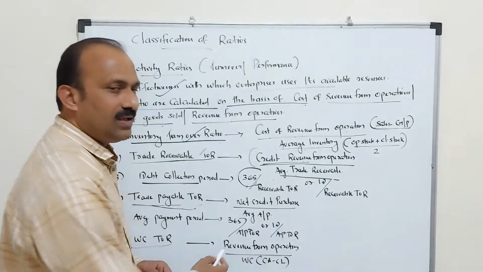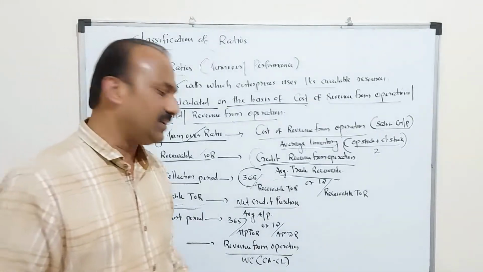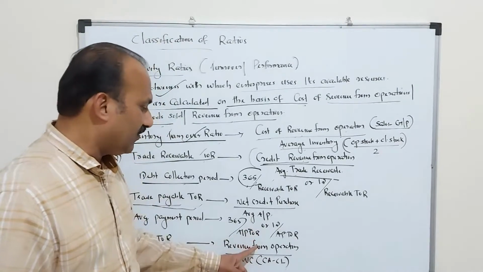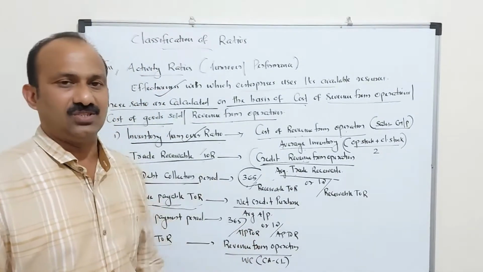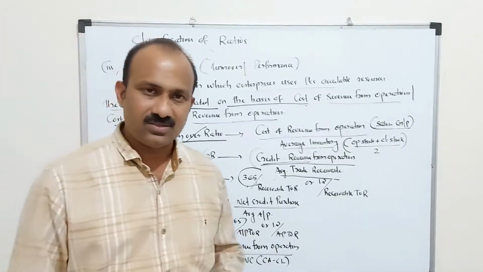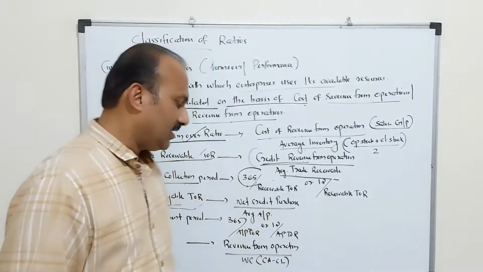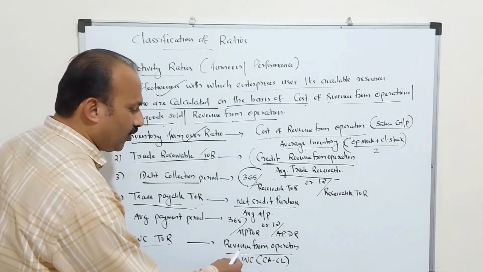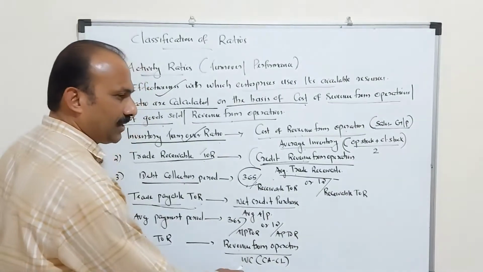This is revenue from operations divided by working capital. Revenue from operations means what? Sales. From the sales, how much amount you are taking for working capital measurement or for working capital payment. So the ratio is revenue from operations divided by working capital.